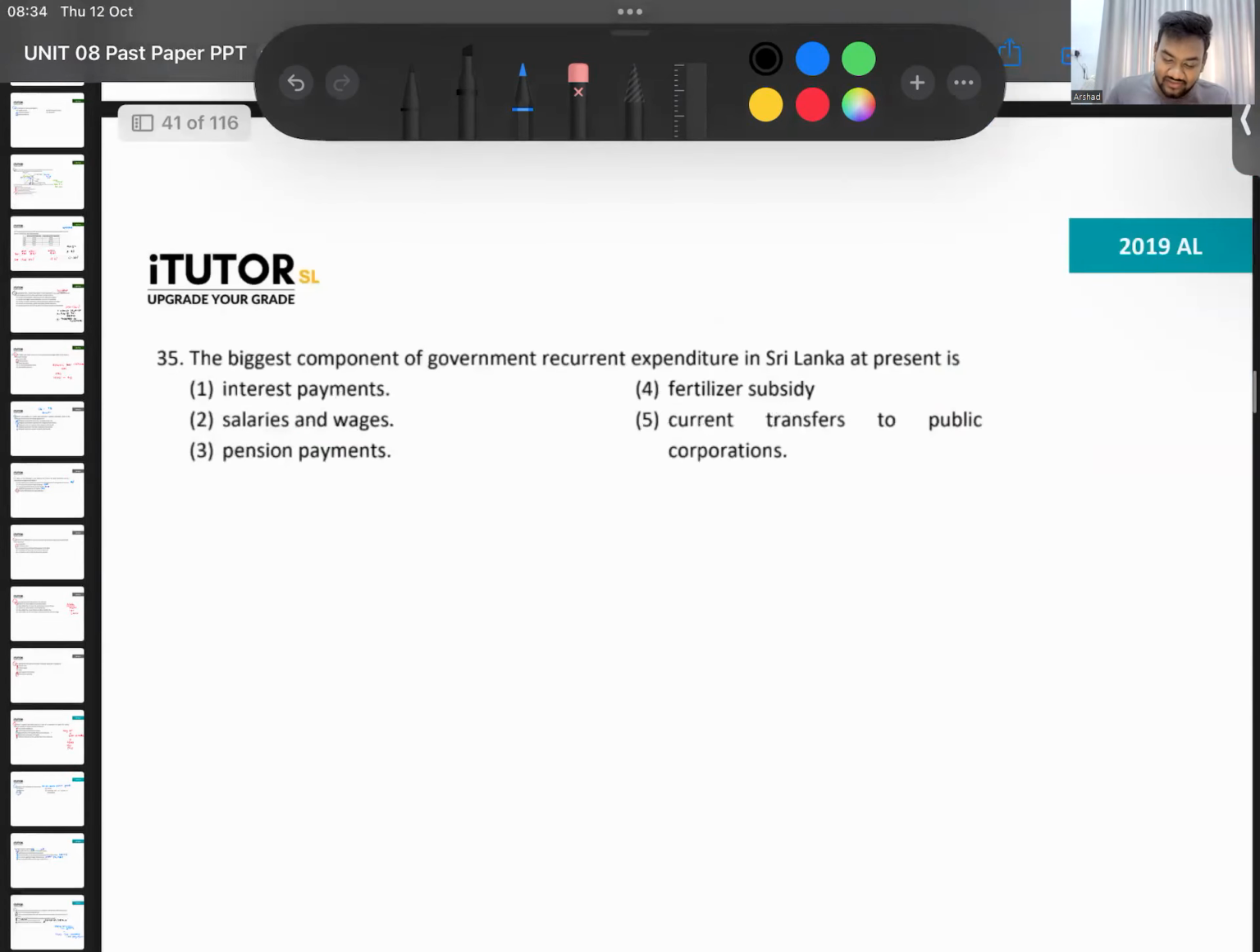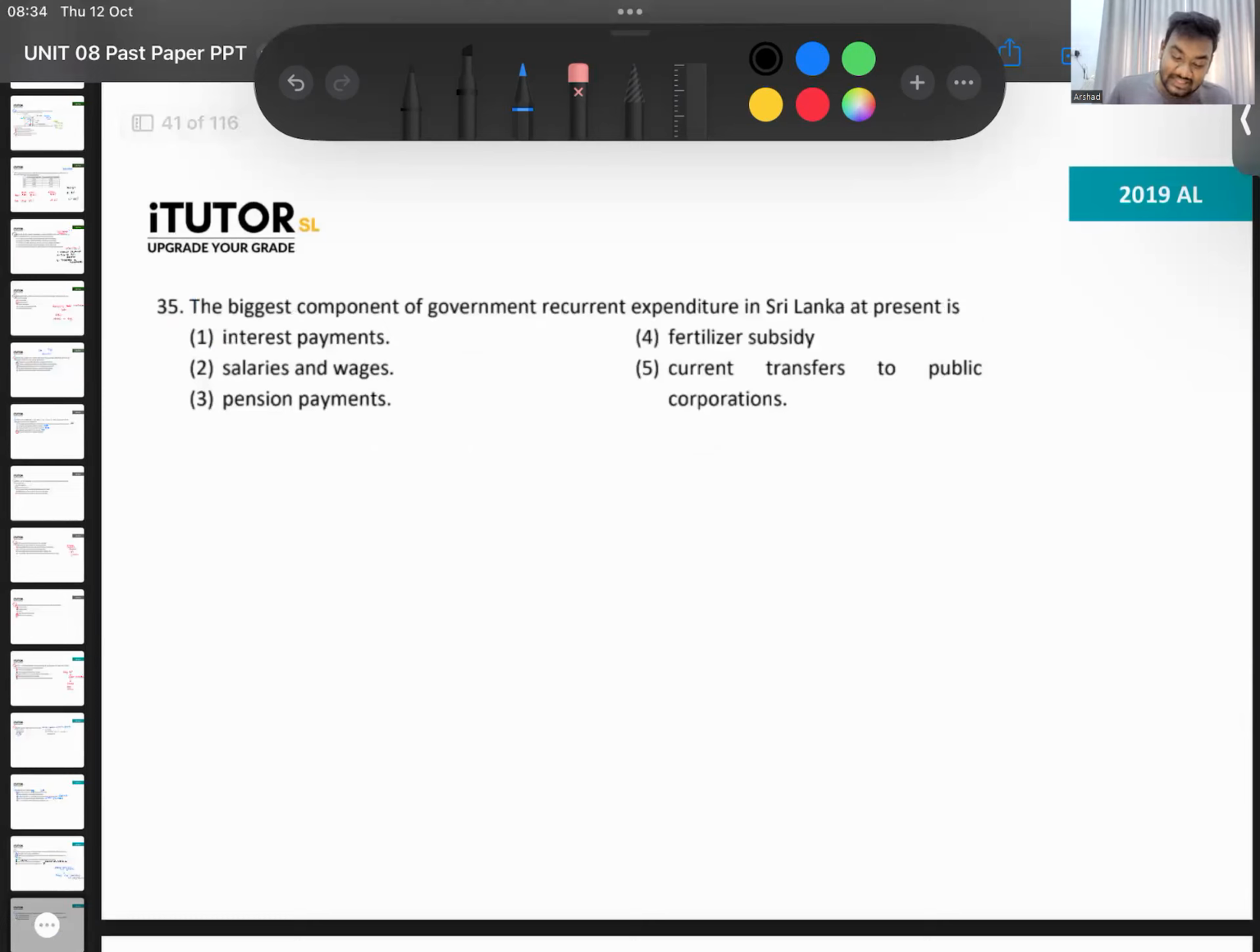Then 35. The biggest component of recurrent expenditure at present, quickly give me an answer. Recurrent expenditure, which one is the biggest one? We discussed in the previous paper. Interest, salaries, pension, fertilizer subsidy, current transfers. Interest payments. Interest payments is the biggest component now. Earlier it was salaries and wages. Now it has become interest payment.